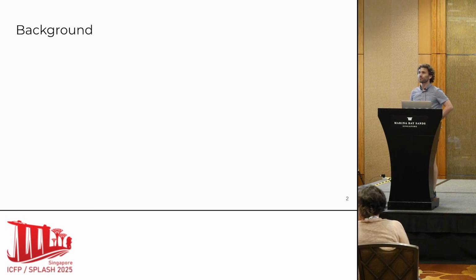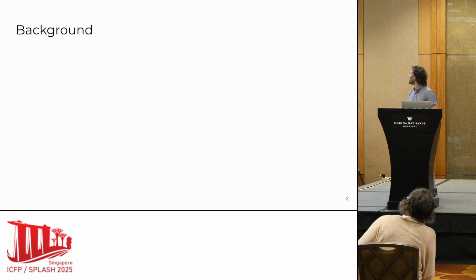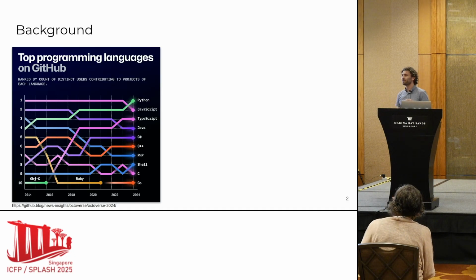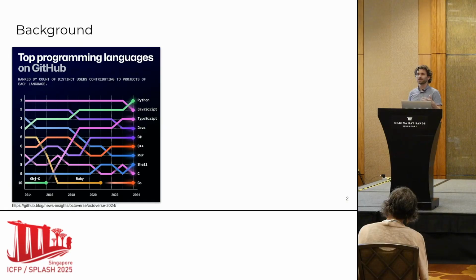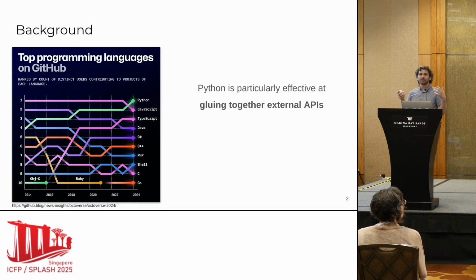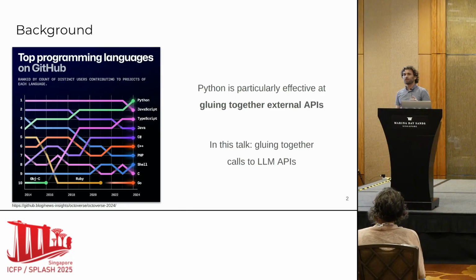So you're all probably familiar with Python. In 2024, it became the most widely used language on GitHub. A big part of the reason that Python is so popular is because it's very effective for gluing together calls to external libraries and other APIs. In this talk, I'm going to focus on scripts that glue together calls to large language models, because this is a particularly relevant and notable topic these days, but this work is actually fairly general.